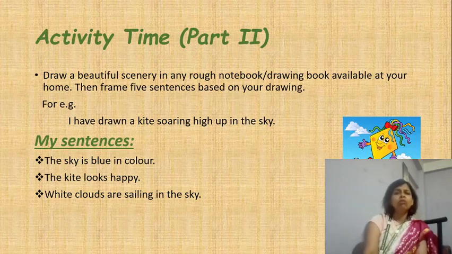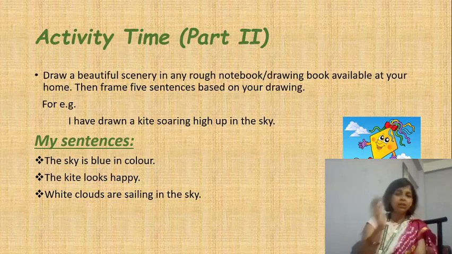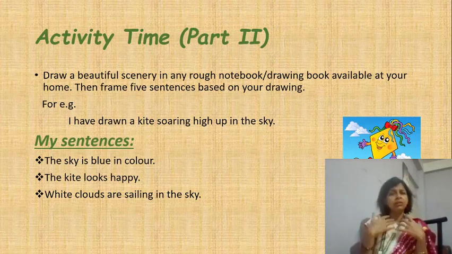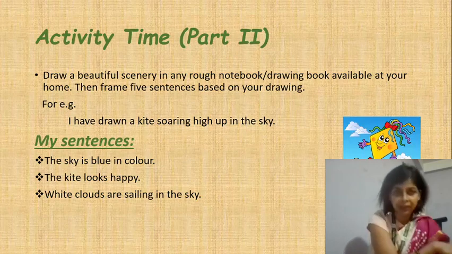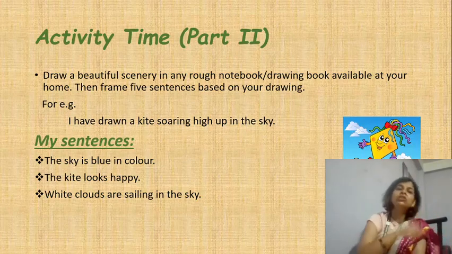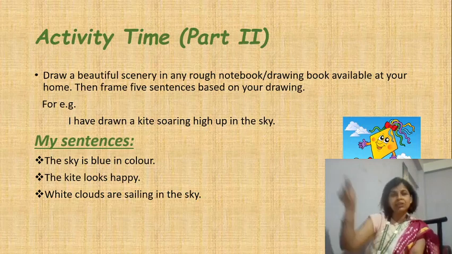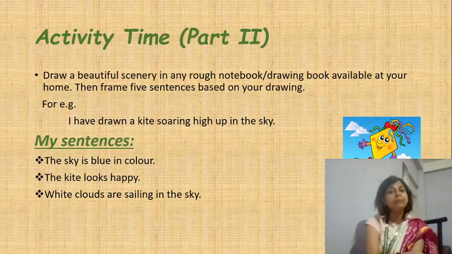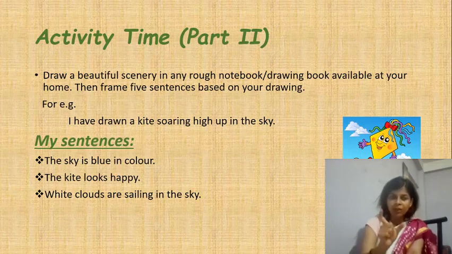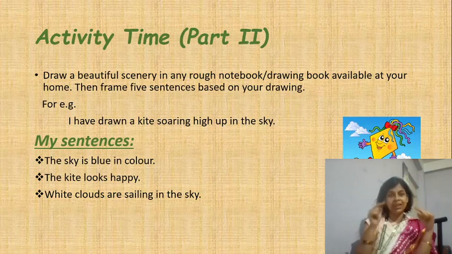Okay, so all those who can draw a beautiful scenery can draw it again in your own notebook or in your English notebook, which you already have bought. And children, don't worry, there are many of us who are not able to draw so well. So what you will do is, you will just do inverted V's in the shape of mountains. Alright, you can draw them inverted V. The letter V, V for victory. So when it's inverted, when it's upside down, it looks like a mountain.